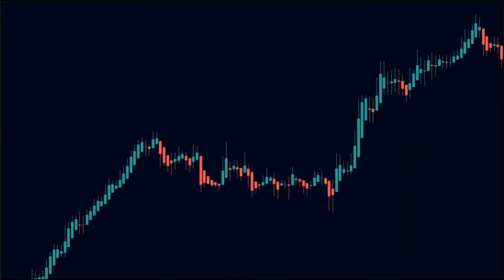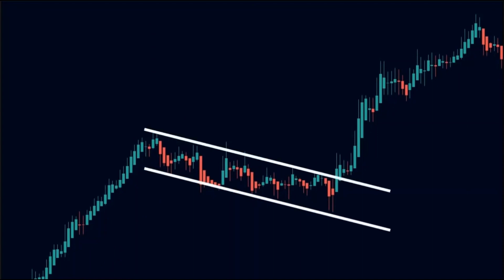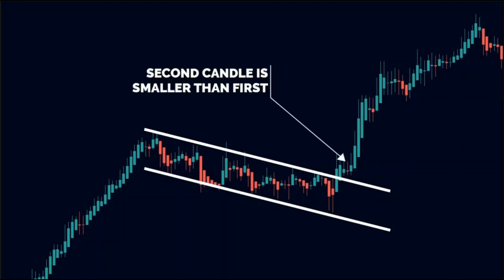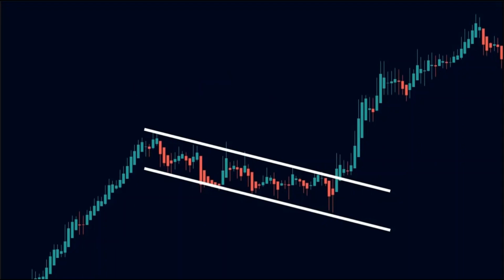Here is another example. Here we see that the price was previously in an uptrend. Then it paused the trend and created a small flag pattern. Now, here the stock breaks this flag pattern. As we can see, the candles that follow are big candles, and both of them have no lower shadow. But the problem is, the second candle is smaller than the first one. In a typical scenario, we want to see the candles get bigger and bigger. So we cannot take a buy trade just yet.